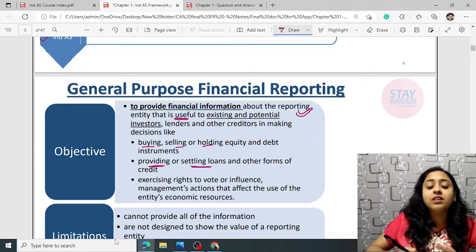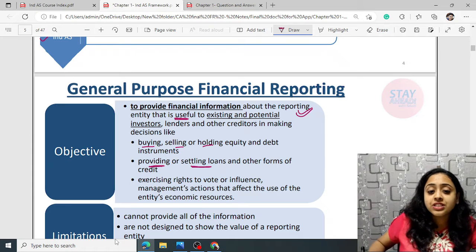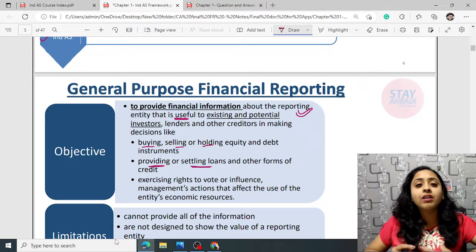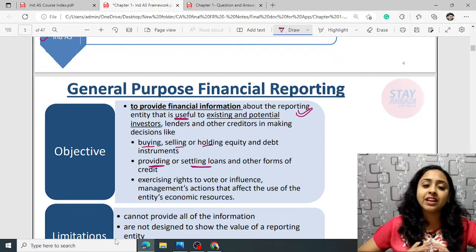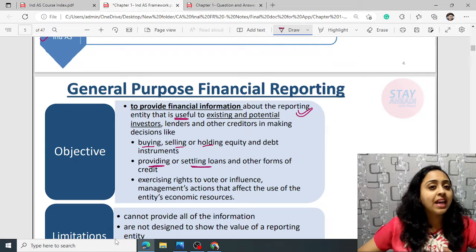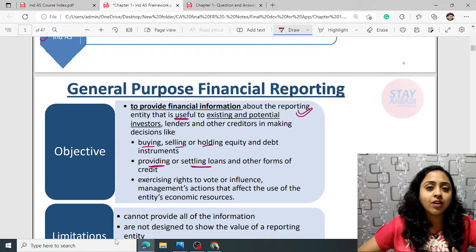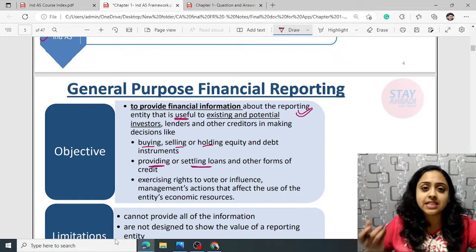So this is how the business works. This general purpose financial reporting helps them to take action accordingly. If I am a healthy organization working in a good financial position, profitable, they will not mind giving me credit, they will not mind supplying material to me on credit. Whereas if I go bankrupt, then the case will be vice versa.